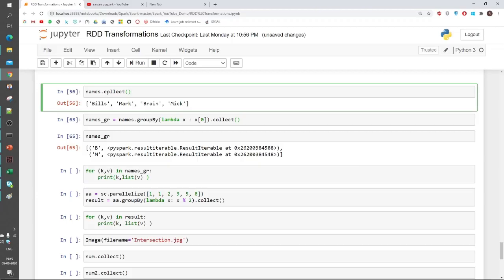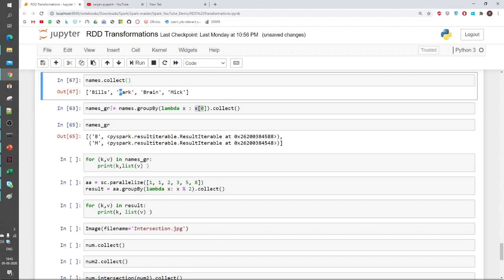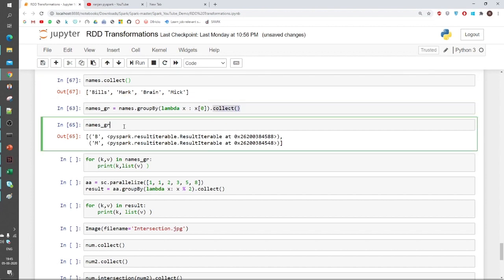I will print it. These are the names. In names, the variable is the RDD, and in names I have four names. Here I am applying a function. I am using groupBy, and in groupBy I am using a lambda. I can use any function in that. What I am doing is taking only the first alphabet of each name. I am using collect, so it will give me all the names.